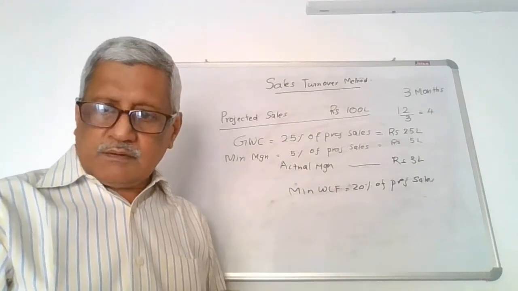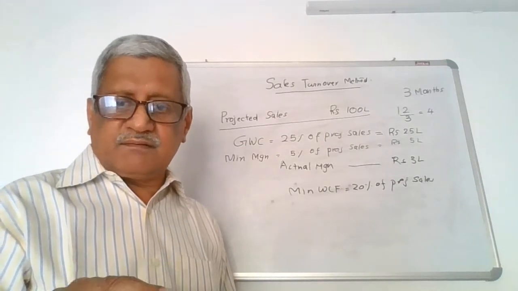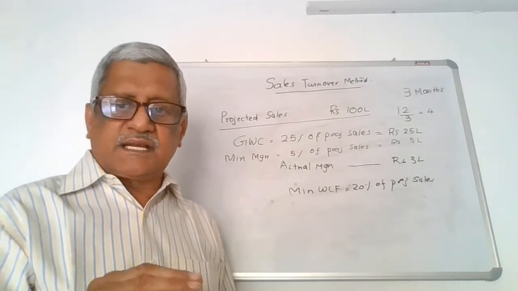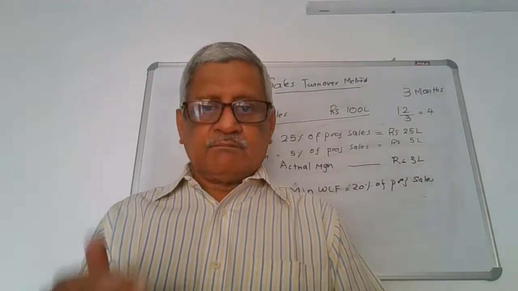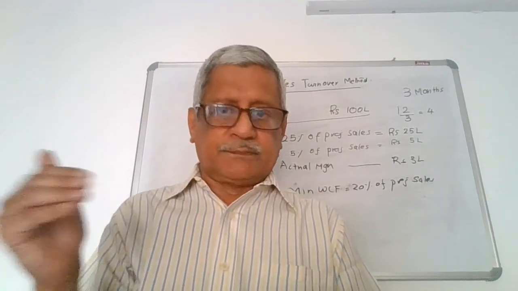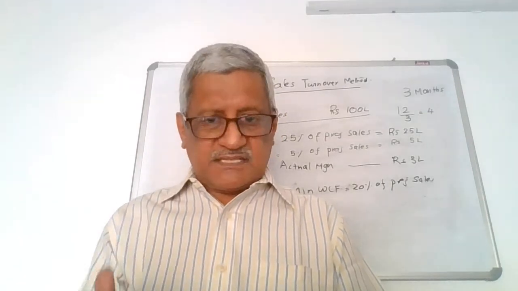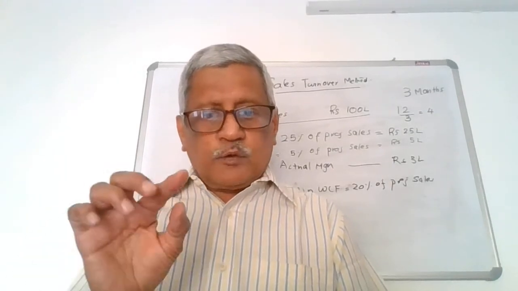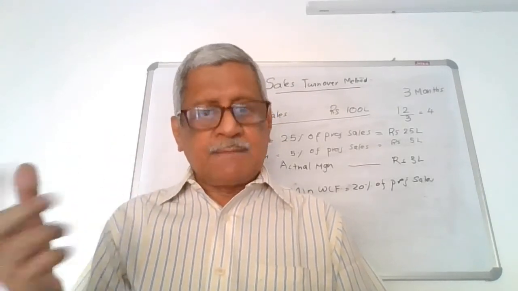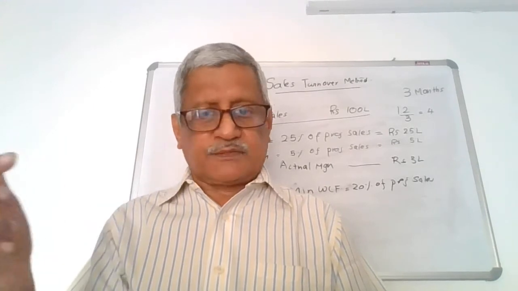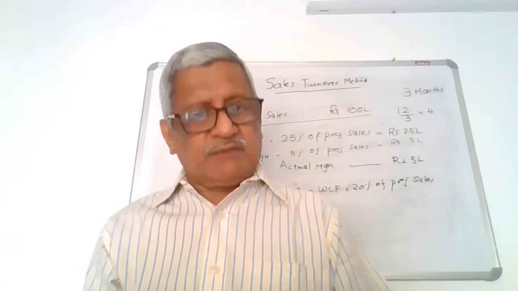So we have now understood how the limit for working capital finance is arrived at in a sales turnover method. It is a very simple one. It is based on the projected sales. Bank has to be satisfied as to the achievability of the projected sales. Number two, the cycle assumed is 3 months. So naturally, the gross working capital or the investment in current assets should be 25% of the projected sales. It has to bring in minimum 5% of the projected sales. If it brings in 5%, 25 minus 5, 20% will be the working capital finance.